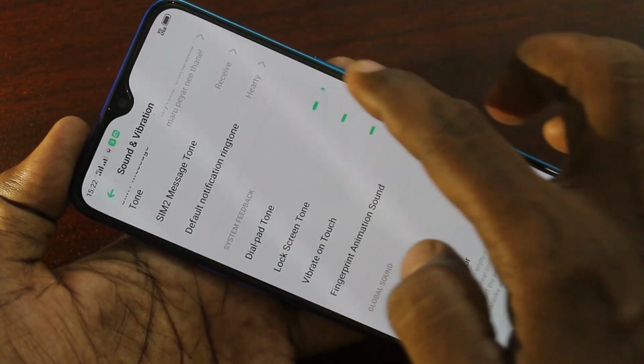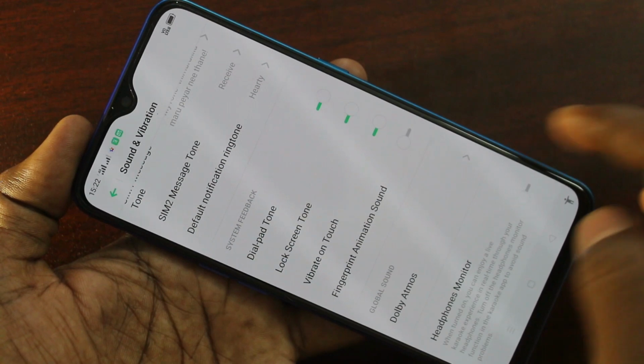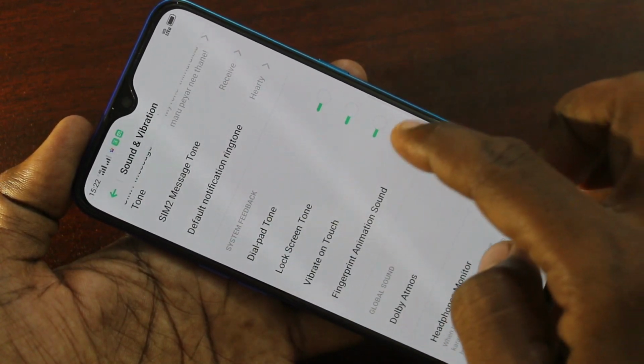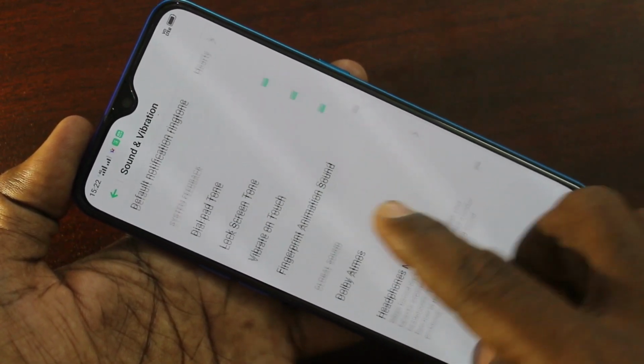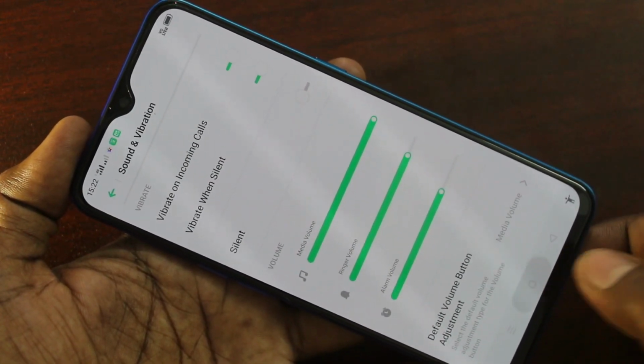Here you can see a lot of tones. This can be only controlled. Just turn on or turn off. So in this way, you can easily set ringtone in your phone, that is for SIM1 and SIM2.